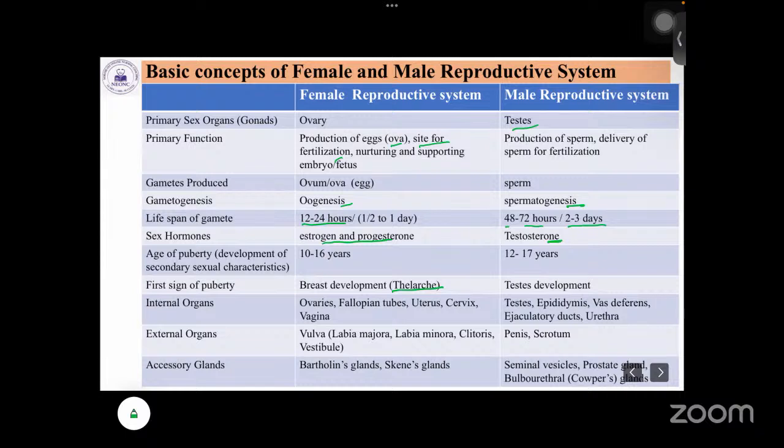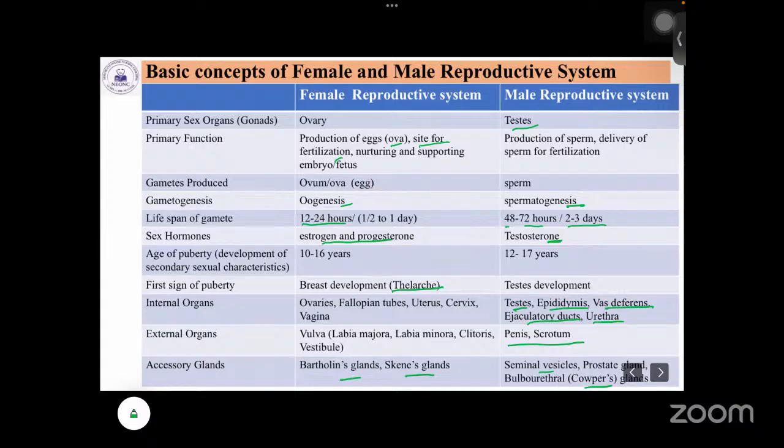The internal organs in the female, as I have already told, are the ovaries, fallopian tubes, uterus, cervix, and vagina. In the male, the internal organs are the testes, epididymis, vas deferens, ejaculatory duct, and the urethra. The external organs in the female are the vulva, and in the male the penis and the scrotum. There are also accessory glands: the Bartholin glands and Skene's glands in the female, and in the male the seminal vesicles, the prostate gland, and the bulbourethral or Cowper's glands.